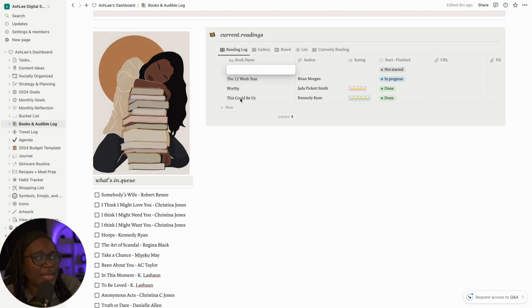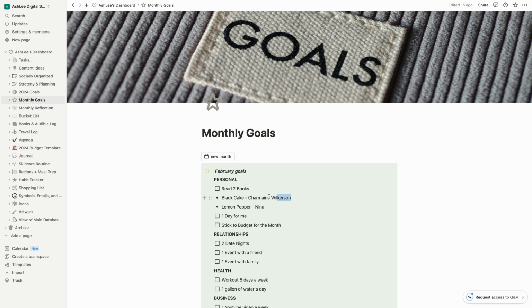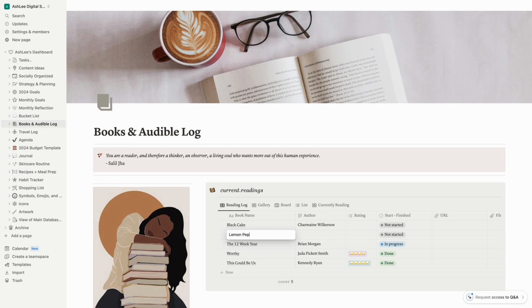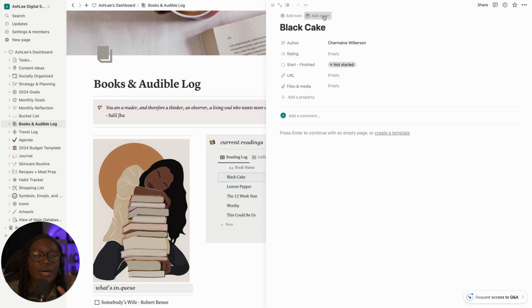Now I'm going to add in my 2 books that I'm going to read for the month of February. Now that I have all my books added, one thing I want to do is make sure that I add in the picture for the books, because I did not do that last year. First off, I didn't know how to do it last year, but now that I know better, I'm doing better. I'm going to open the book and add a cover of the book as the cover for each page in Notion.